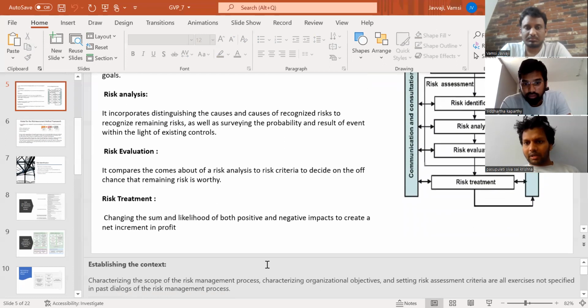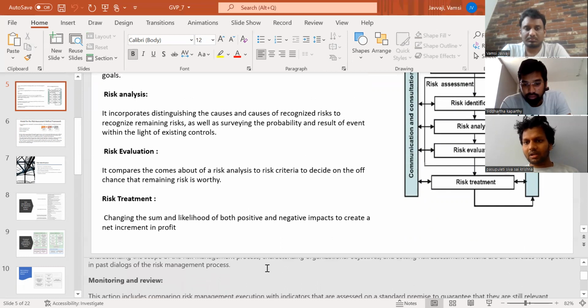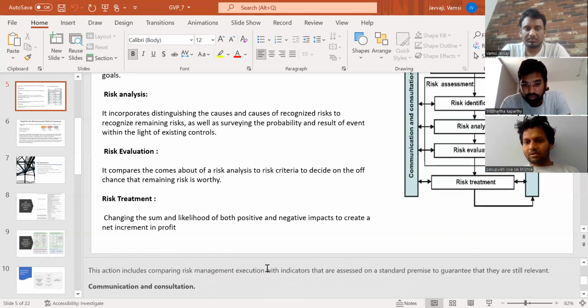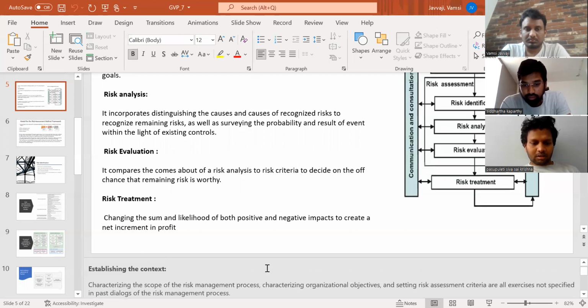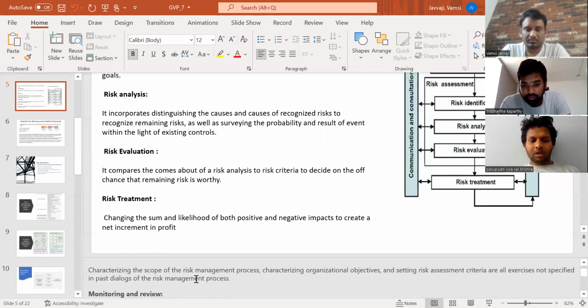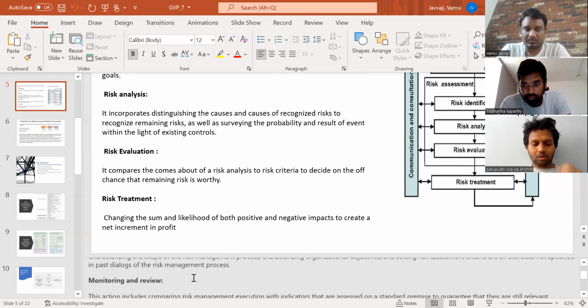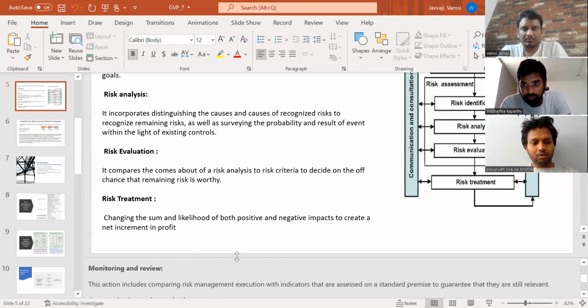So establishing the context. This is the process: establishing the context, risk identification, risk analysis, risk evaluation, and risk treatment. Establishing the context means characterizing the scope of the risk management process, characterizing the organizational objectives, setting risk assessment criteria, and all the exercises not specified in the past dialogues of the risk management process. So next goes to monitoring and review.